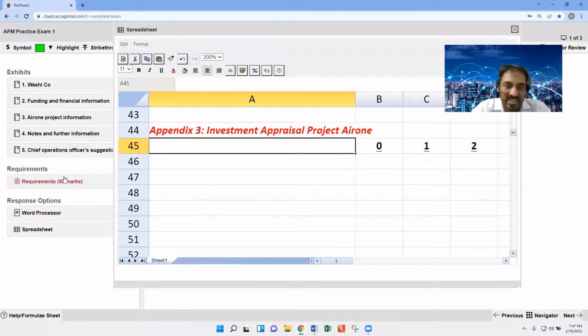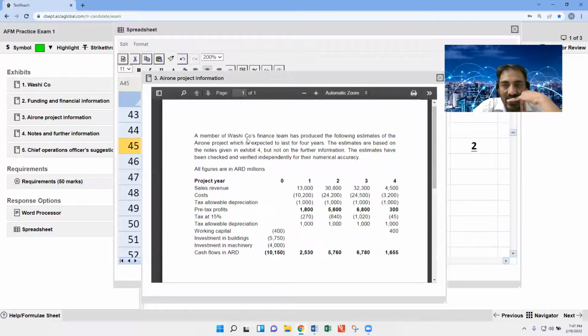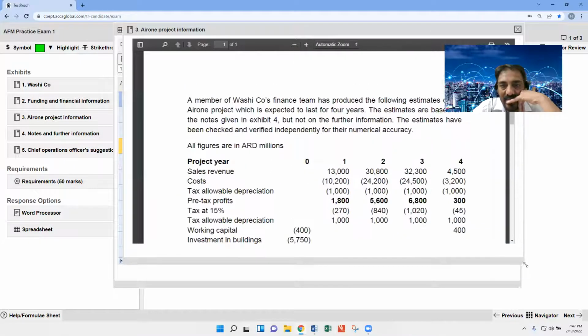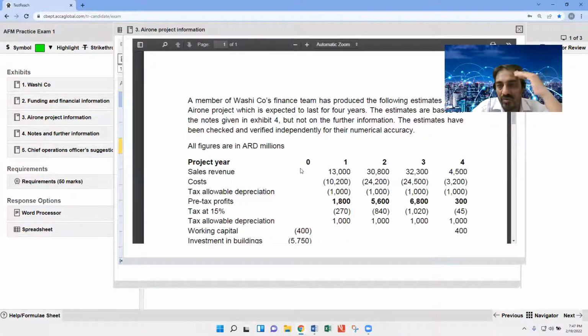So if this question is about foreign investment, the very first thing is that we have to determine what are the relevant foreign currency based cash flows. Don't forget that local currency is Japanese yen. So NPV we need to work out here with the Japanese yen.